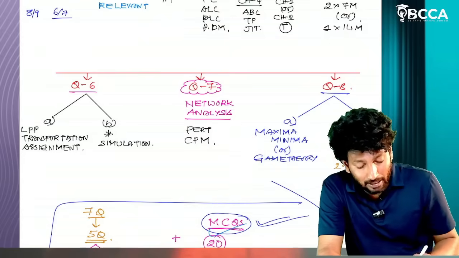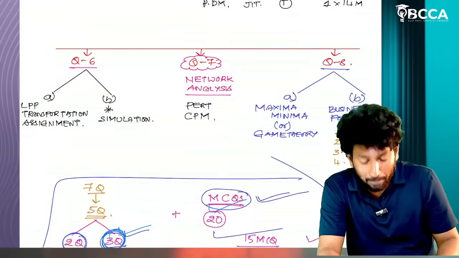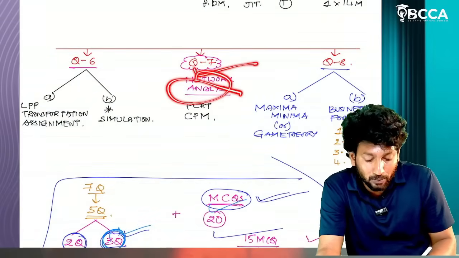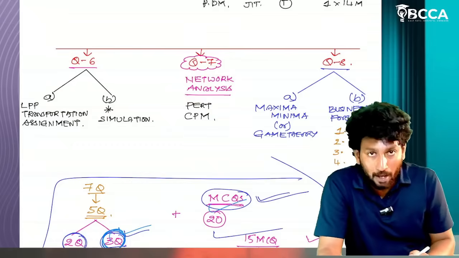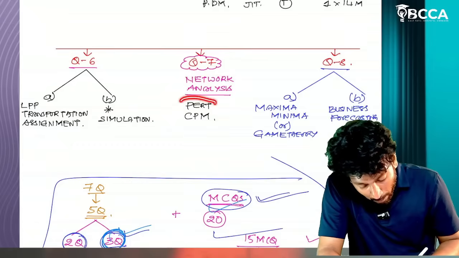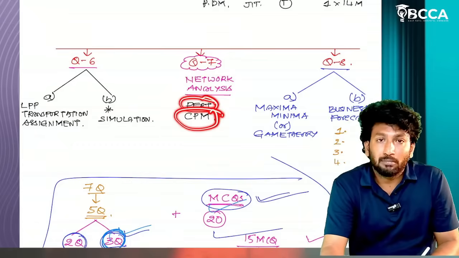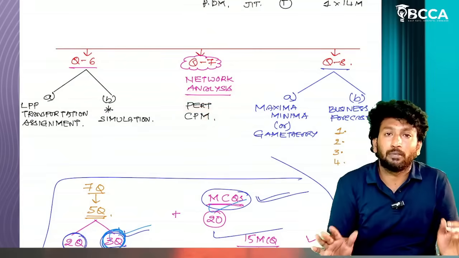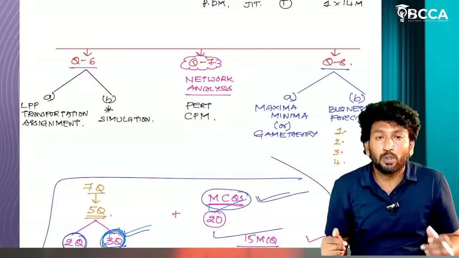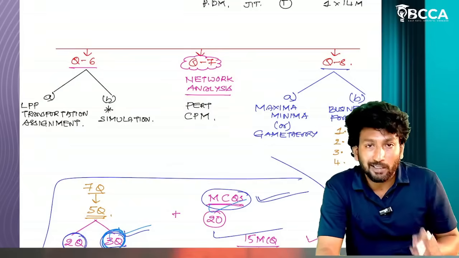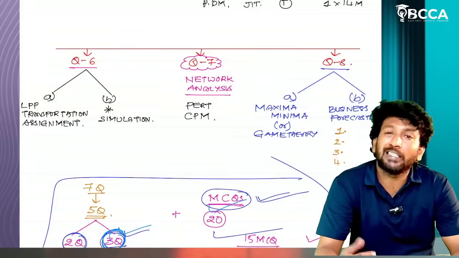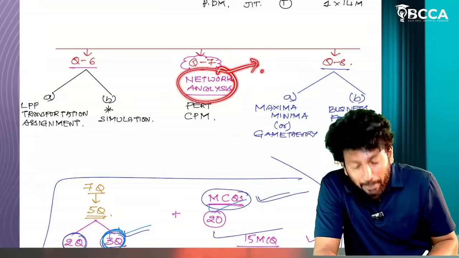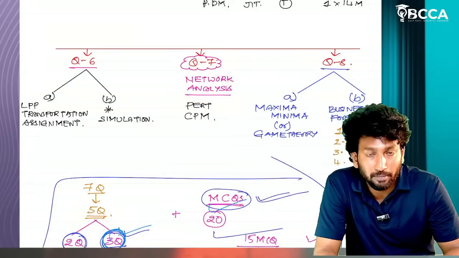In any final examination for this question number 7, they have been asking a network analysis 14-mark question, a single question only. For that, learn program evaluation review technique and crashing, 2 questions, sir. Most probably you can get at least 10 marks out of 14. But for network analysis we have to practice network diagram drawing.